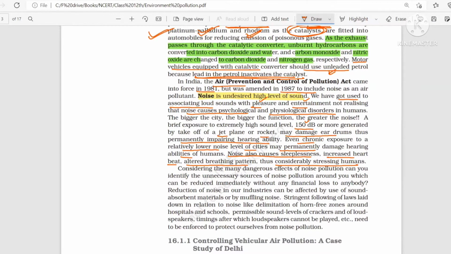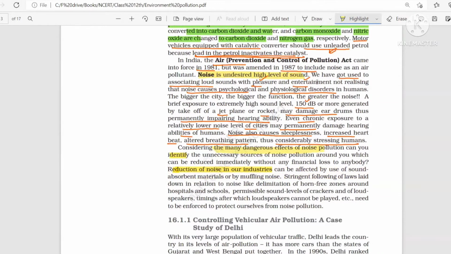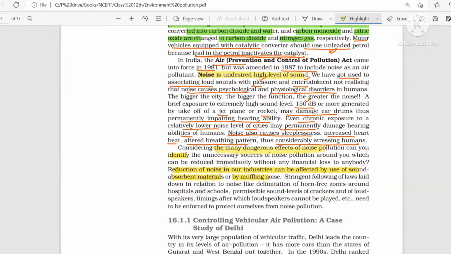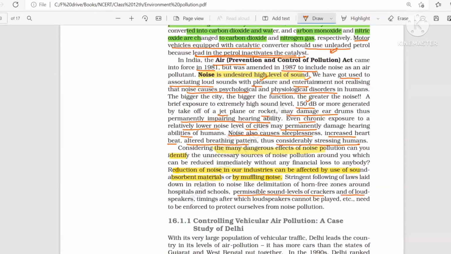So once it has been identified that noise is a problem and many dangerous effects of noise pollution have been identified, they are trying to reduce the noise in industries by using sound absorbent material, or by muffling noise, so that noise is not continuous. Second, the government has laid down laws giving permission for how much sound level crackers and loudspeakers should have, and the timing after which loudspeakers should not be played.